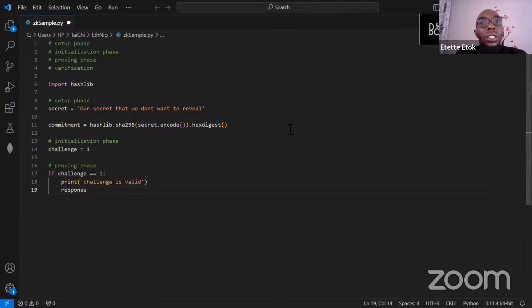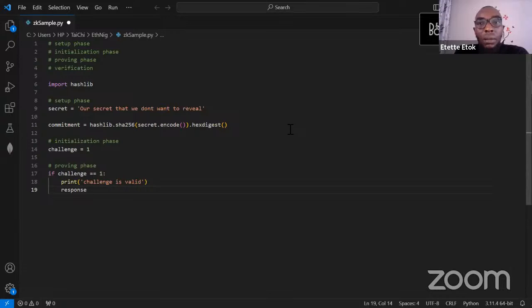So earlier we're looking at a hands-on, and to implement a successful zero knowledge proof, we normally have four phases. We have the setup phase, the initialization phase, the proving phase, and the verification phase. Now, at the setup phase, the prover, which is the person that claims to possess this information, makes a statement, an assertion to a verifier who is going to verify this information that he or she possesses a certain information.